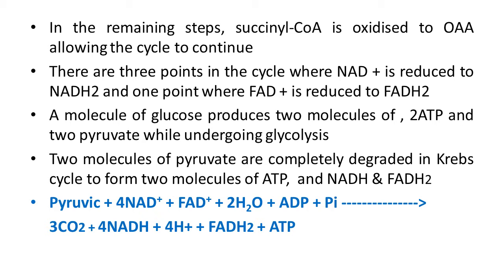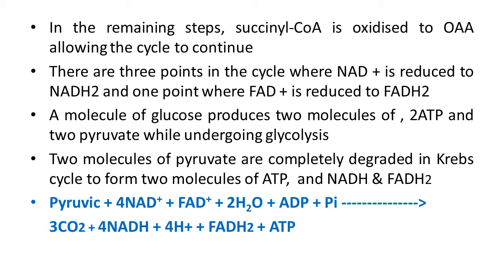If we talk about the summary equation for this phase, it gives a clear idea about the entire cycle. We can say it this way: pyruvic acid plus 4 NAD plus, FAD plus, 2 H2O, plus ADP plus inorganic phosphate in the mitochondrial matrix gives as products 3 CO2, 4 NADH, 4 H plus, FADH2 and ATP.